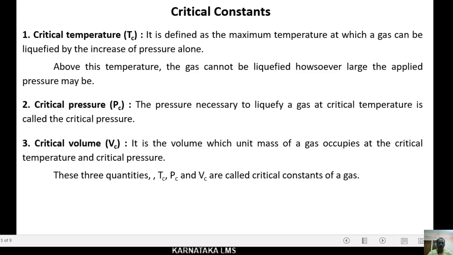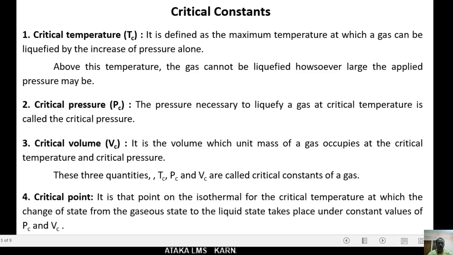These three quantities, that is critical temperature, critical pressure and critical volume, are called critical constants of a gas. Let us see about critical point.